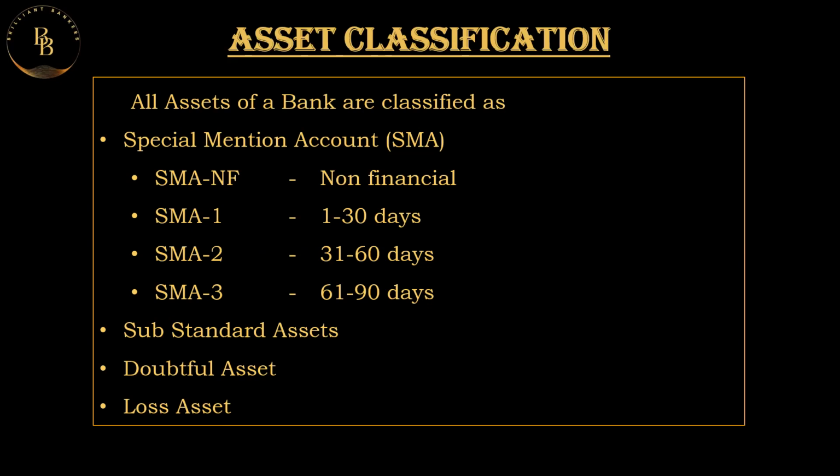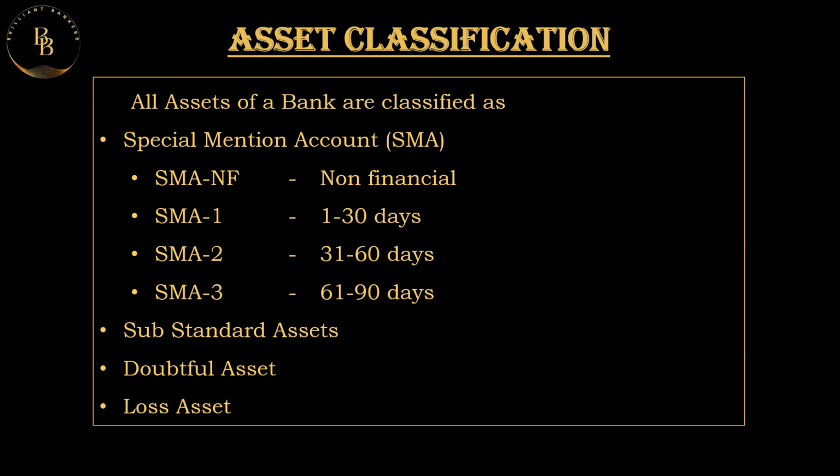Then comes a substandard account, wherein the account has entered into the NPA category. There is a non-performing asset category after the initial 90 days, and this is up to the first 12 months of being an NPA. The doubtful asset is divided again into three types: D1, D2, and D3.